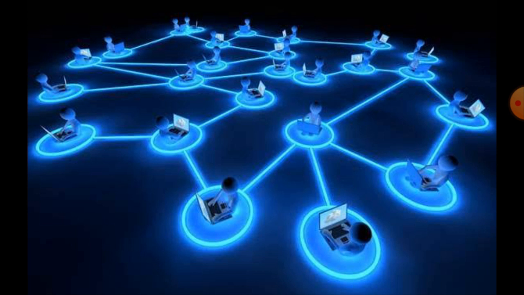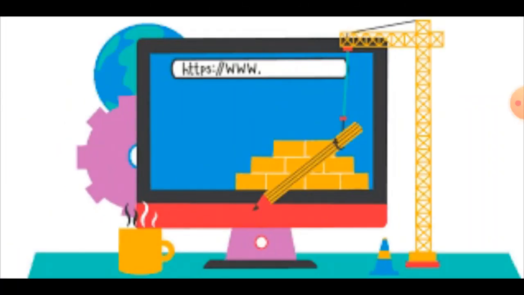And I told you about many features of internet, and I told you about WWW, World Wide Web. I told you that World Wide Web is a feature of internet where we find the answer of everything.